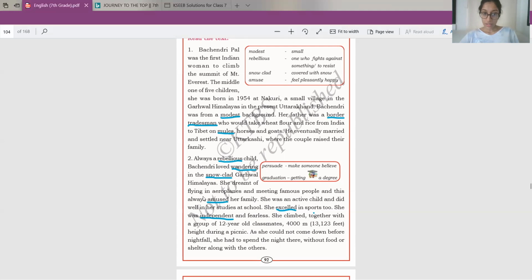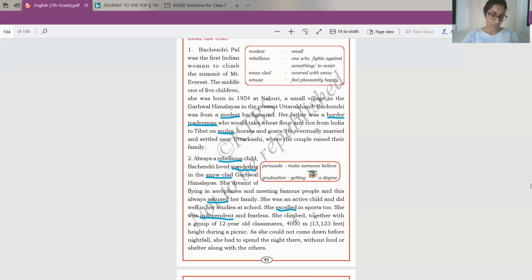And then she amused her family, did well in her study. She is an active child. So active child, that is also another adjective. So write down that active child. Okay, you can write down did well in her studies at school, but because we've already mentioned active child, that's okay. Because did well in her studies at school is also describing her, so that is also an adjective.